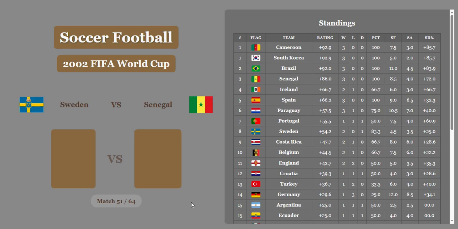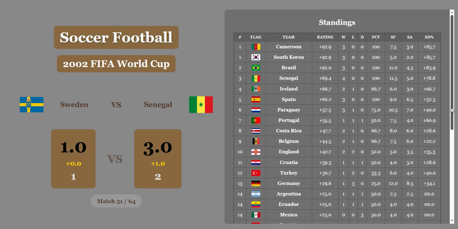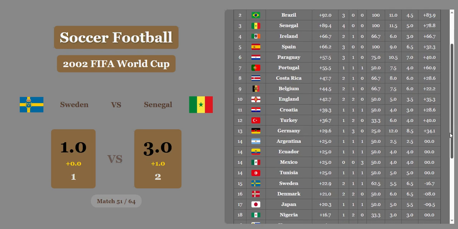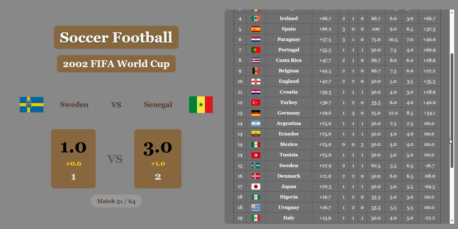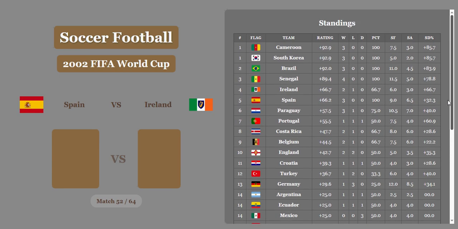Brazil in 2nd, Senegal in 3rd. Cameroon and South Korea tied in 1st. Sweden versus Senegal. Final score is 1-2. Senegal's going to get probably a goal here. They do 1-3 after economics are considered. So Sweden will fall out of sight down to 15th place. They're up below Tunisia, Mexico, Colombia, and Ecuador and Argentina, and above Denmark.